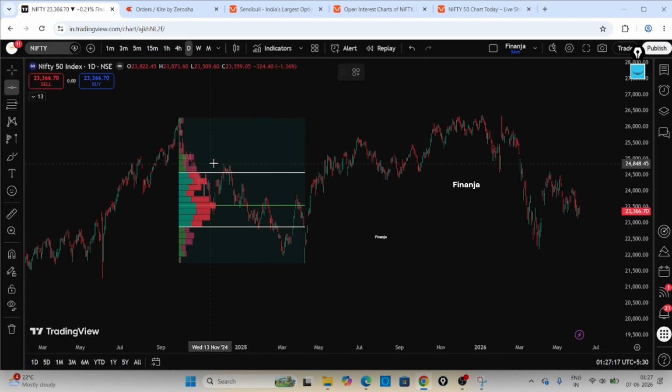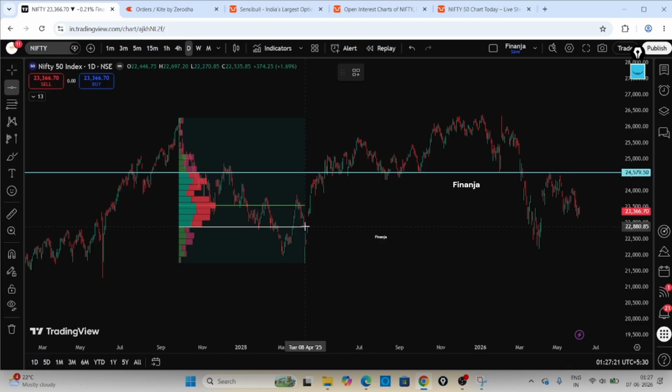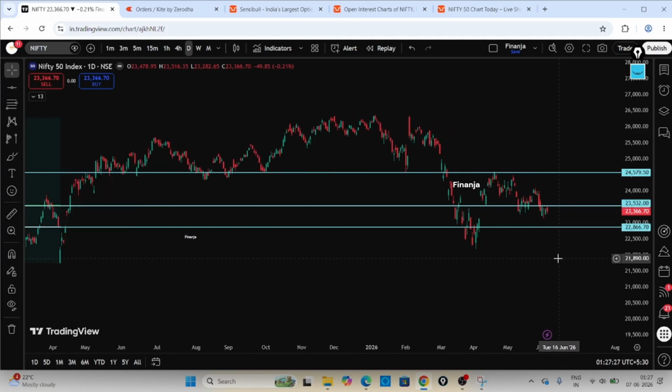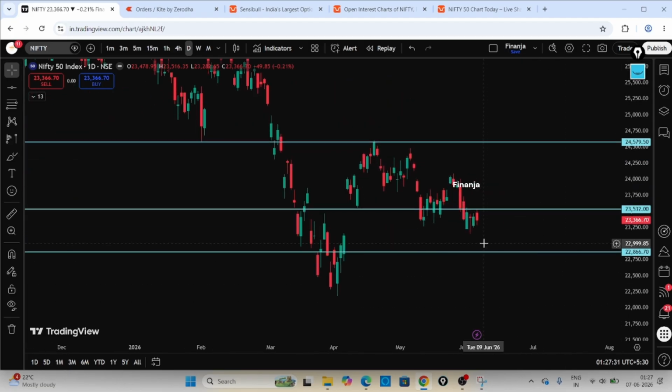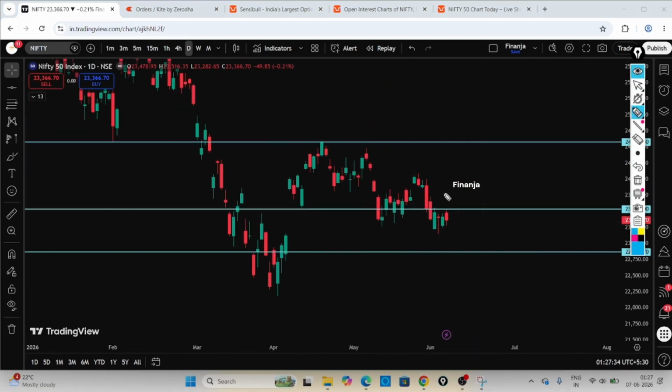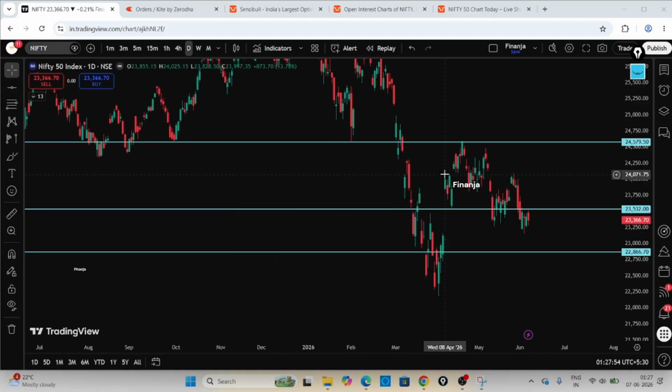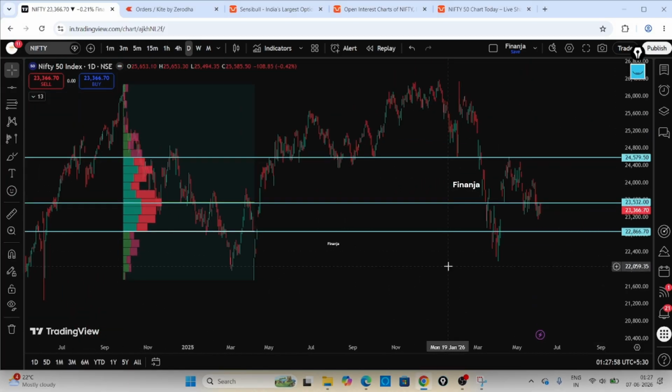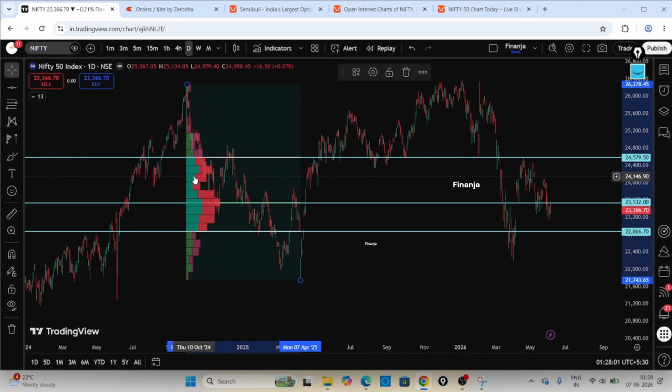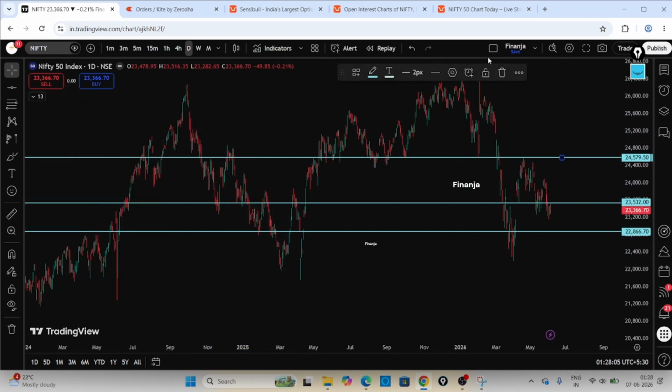I'll be drawing one horizontal line. Let's see how exactly it is acting as support and resistance. This POC is also acting as support and resistance now. You can see here this POC is getting tested. Initially it was traded on this POC, and again it is trading on this POC only. The direction is still not confirmed. Maybe from here the option traders are making money. So this is how we should draw the support and resistance. But let me just take the broader picture. I will just delete these things.